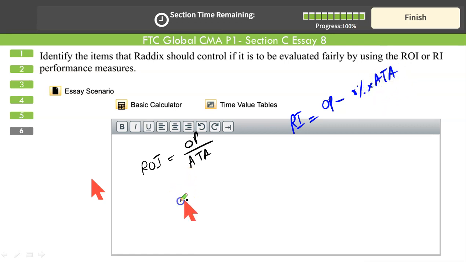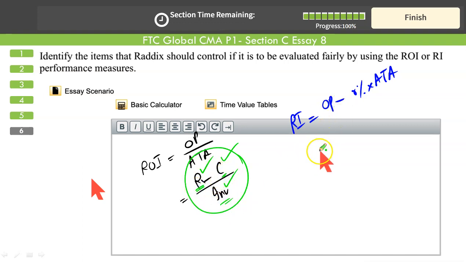Breaking it down, operating profit is equal to revenue minus costs. So return on investment considers revenues, costs, and investments. That's why it's called an investment center. For investment center evaluation, we should have the measure of revenue, cost, and investments. The same thing applies here: operating profit is the difference between revenues and costs, and average total assets represents investment.